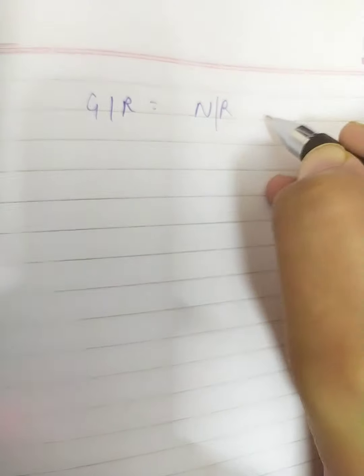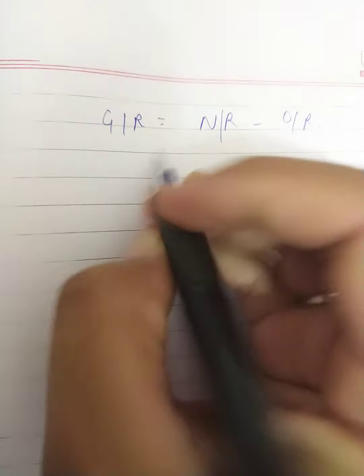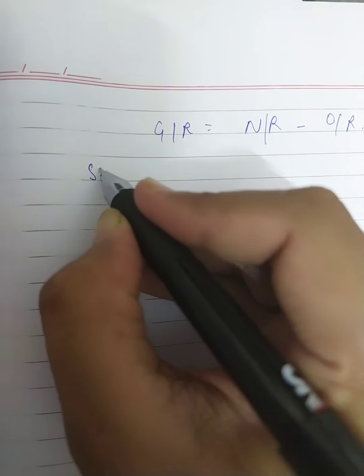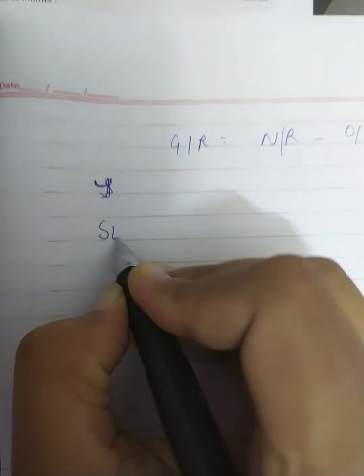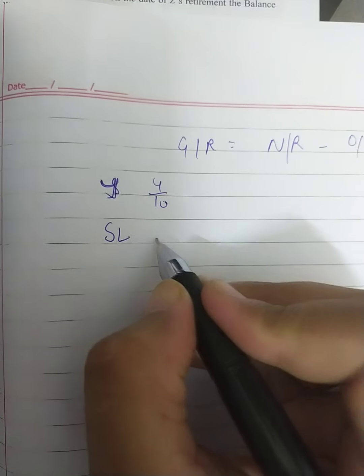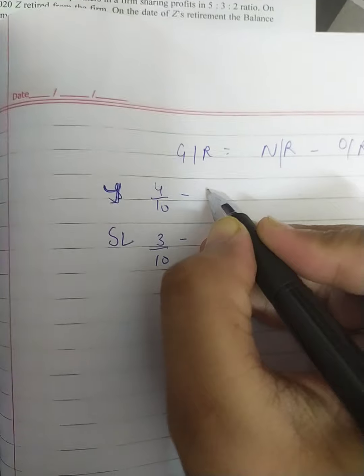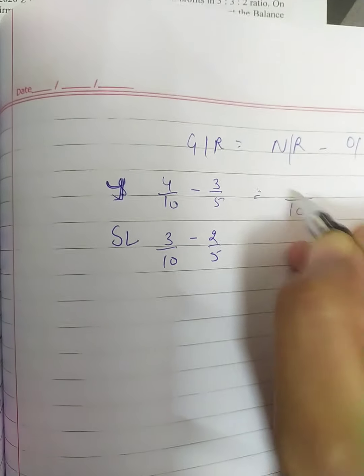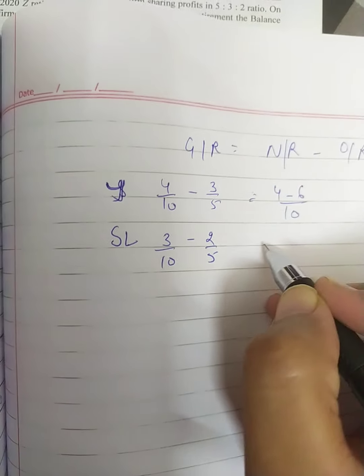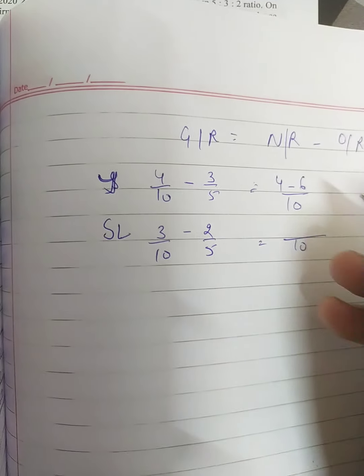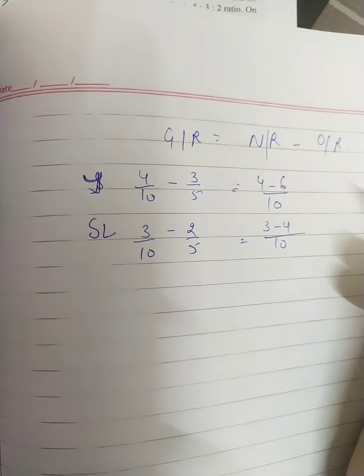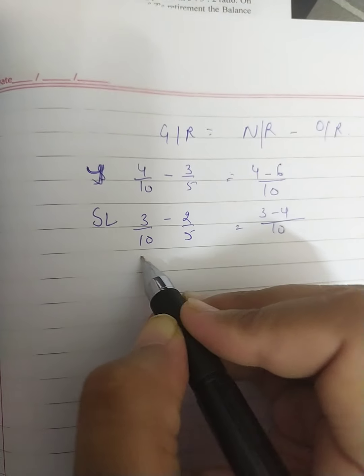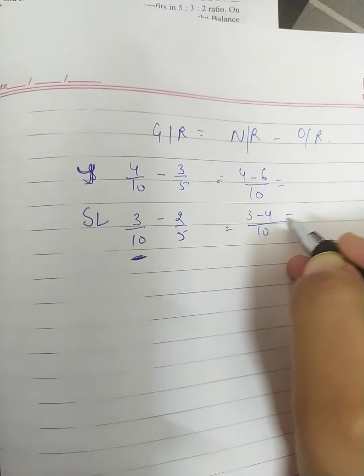So the formula of our gaining ratio will be new ratio minus old ratio. Okay, so that is Yasmin and Saloni, 4/10, 3/10 minus 3/5 and 2/5. So it will become 10, 4 minus 6, and it will become 10, that is 3 minus 4. See students, I have taken the old ratio as before, so that's why the answer is coming in minus.